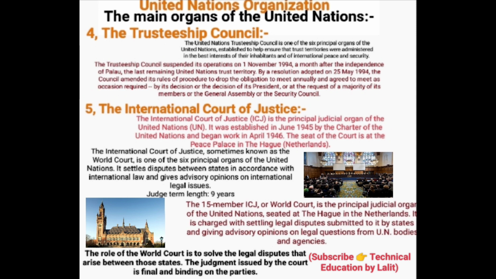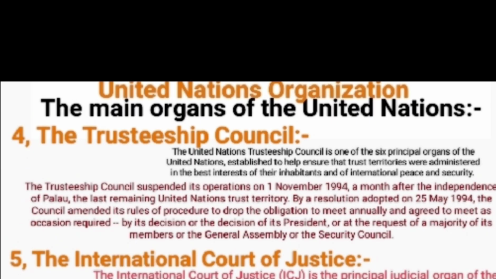Okay, my next point, the Trusteeship Council of the United Nations. The United Nations Trusteeship Council, one of the six principal organs of the United Nations, was established to ensure that trust territories were administered in the best interest of their inhabitants and of international peace and security.